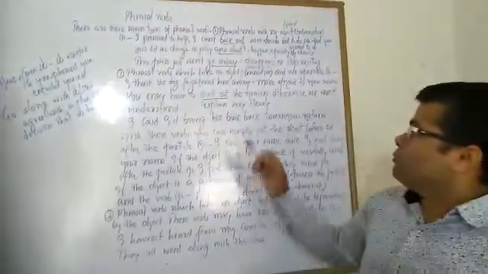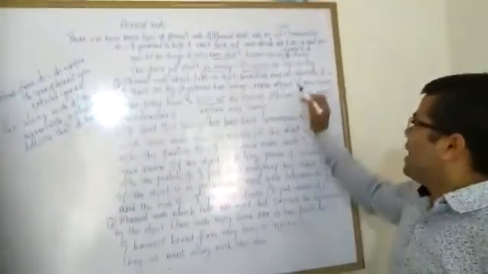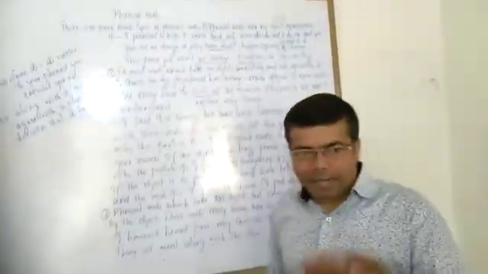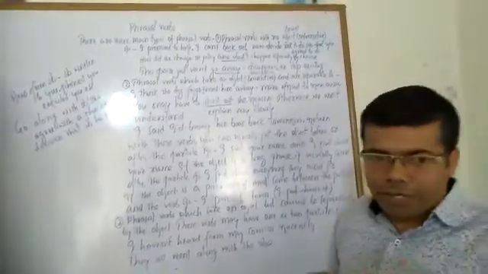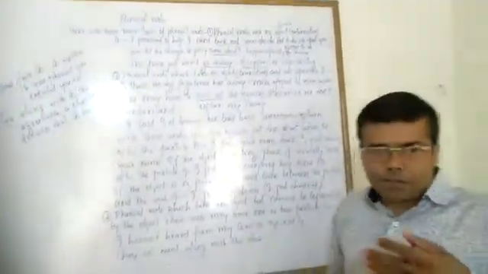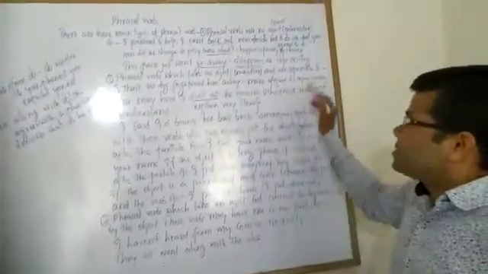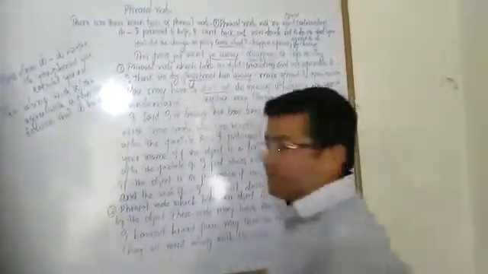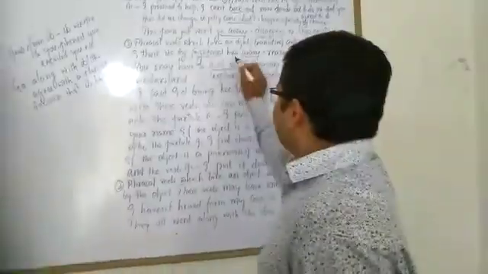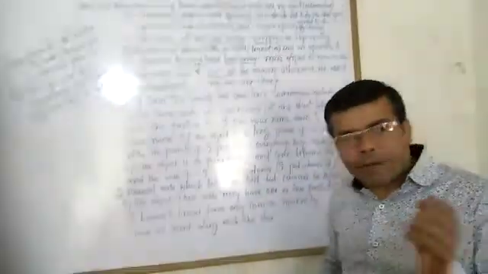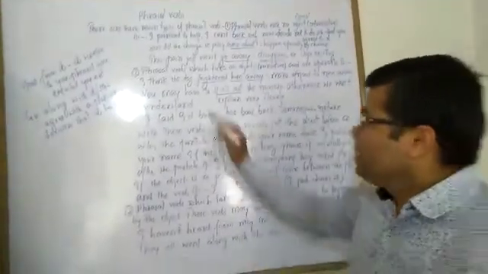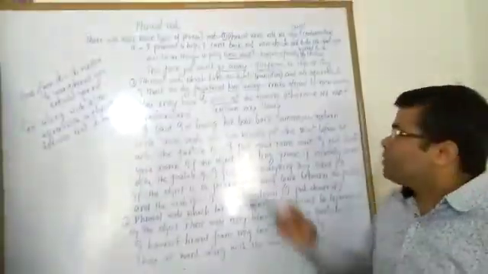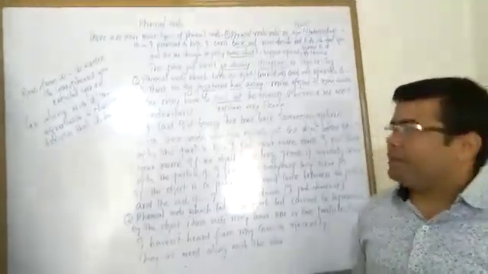Phrasal verbs which take an object, transitive, and are separable. This is the second type of phrasal verbs. For example, I think the dog frightened him away. In the sentence, frightened away is a phrasal verb. Here, him is the object that has separated it. Frightened away means make him afraid to run away.